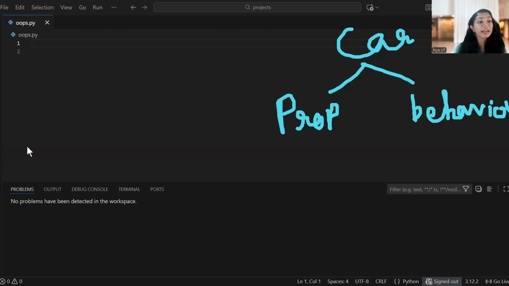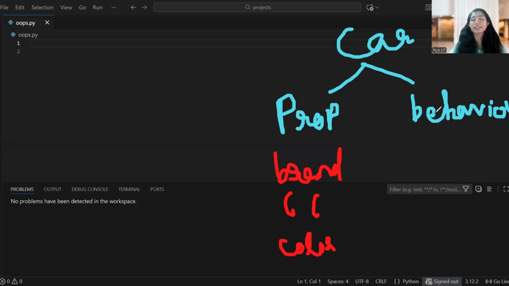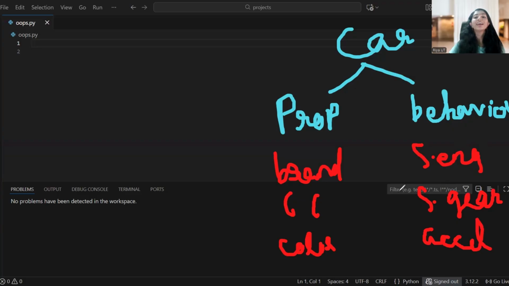Tell me, what are the things a car has? A car has a brand, a CC, and a color. And behaviors: what can a car do? A car can start the engine, a car can shift gear, and a car can accelerate. So if you take any object, it will have two things, properties and behaviors.